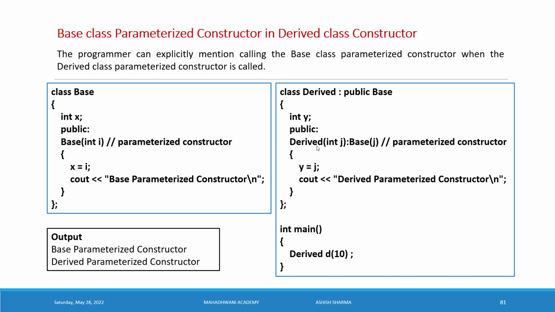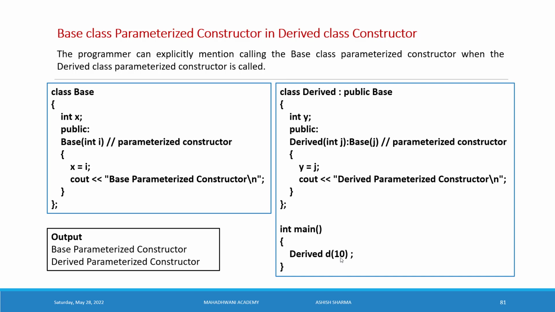This is a parameterized constructor. Whenever we are calling the constructor for the derived class, if we need the parameterized constructor of the base class, we should mention it in the source code like this. Now inside the definition of the derived class, we put the definition here, and after that close the class. Now you can see inside the main body, we created an object for the derived class. We pass the value 10, and this value is directly initialized to the base class and the derived class.